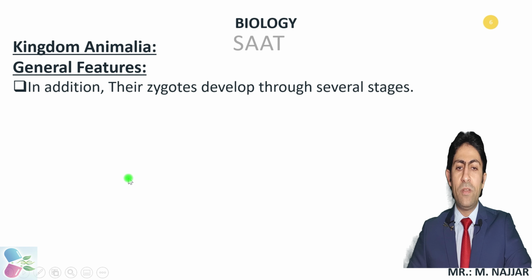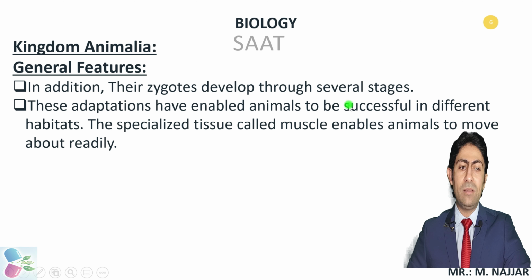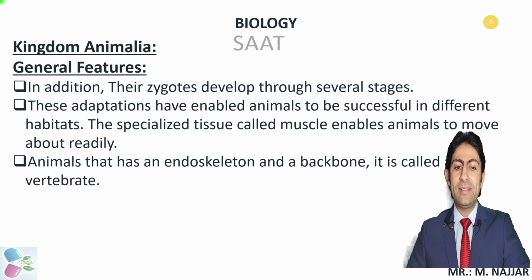In addition to all of this, the zygote developed through several stages. We will talk about it in details in a couple of seconds. These adaptations have enabled animals to be successful in different habitats. The specialized tissues called the muscles enabled animals to move about readily. Animals that have an endoskeleton and backbone are referred to as vertebrates. Animals that have endoskeletons made up of backbone are known as vertebrates because it's made up of vertebrae.